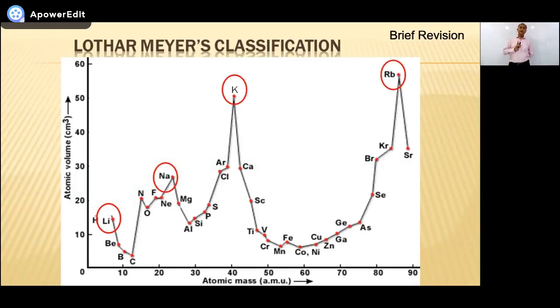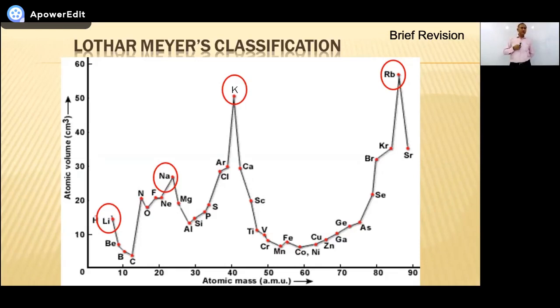What was the point? He plotted a graph between their atomic weights and their volumes. He joined the points. What he observed was that elements having the same properties are occupying the same positions in the graph. Like lithium, sodium, potassium, rubidium, cesium, all are there at the top.